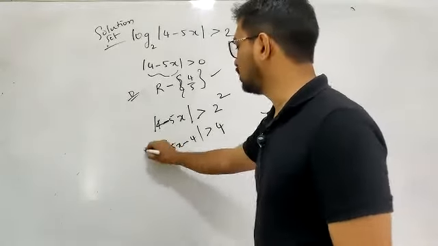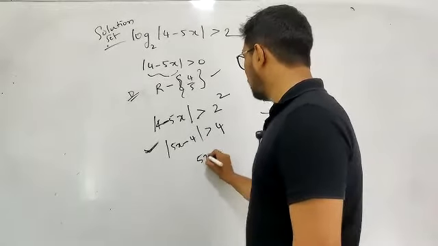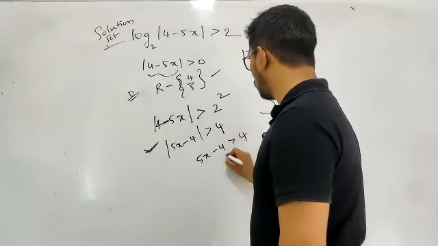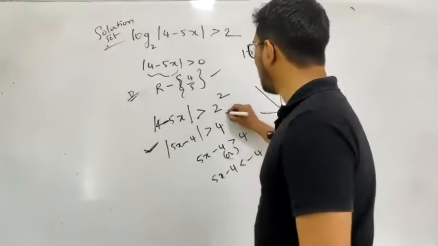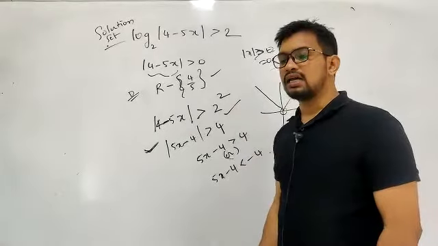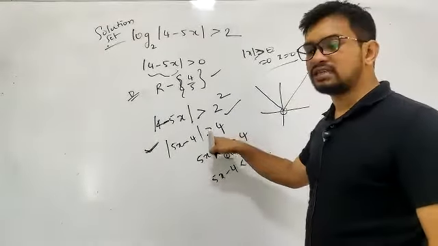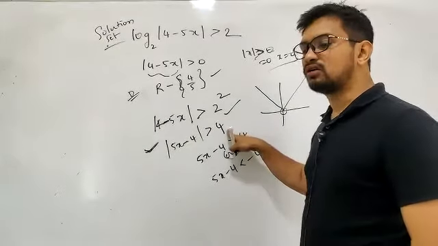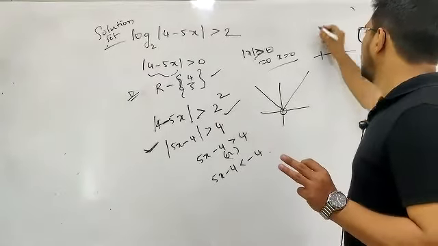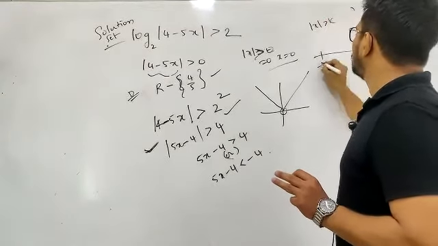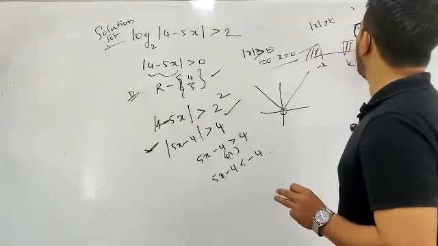Already we have discussed about this one. Mod of x is greater than this value. So we have discussed this part, that is 5x minus 4 is greater than 4, or 5x minus 4 is less than minus 4. Already we have discussed this inequality. Whenever there is modulus of x greater than this value, it means that this is a non-containing interval. If I write mod x is greater than k, so this is minus k, plus k, this is that interval. This is a non-containing interval.